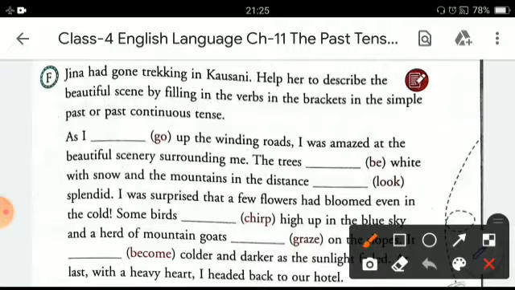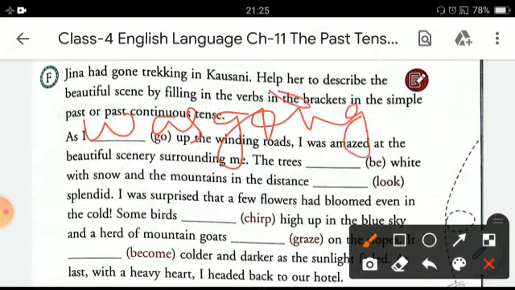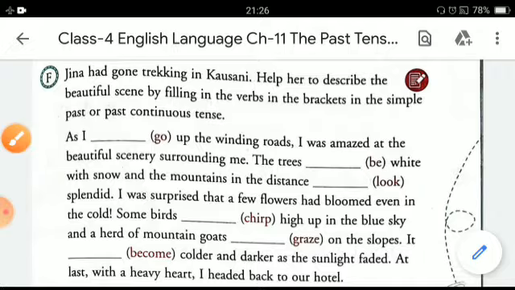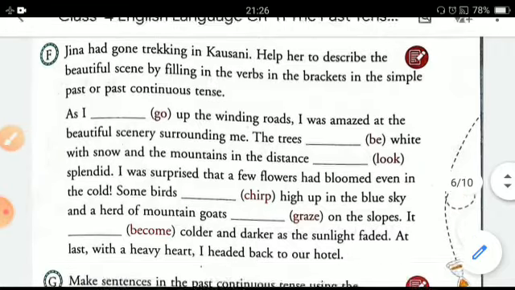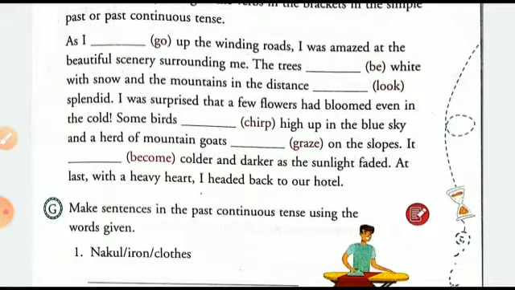So here I'll be using past continuous tense. The trees were white with snow and the mountains in the distance were looking splendid. So here again in the past continuous tense. In this way, we can complete the rest of the fill-ups by using the simple past or the past continuous tense according to the requirement.